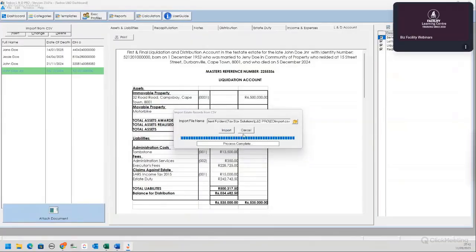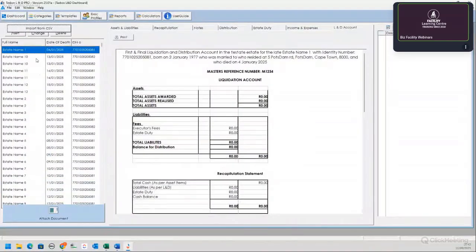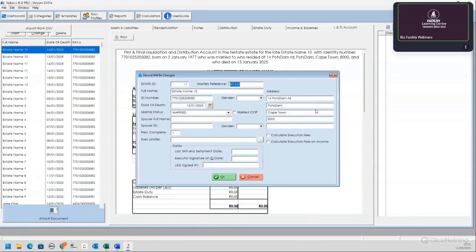Processing complete. And then there are all the estates. I did it twice now, but you can delete or you can open it up and complete the information.